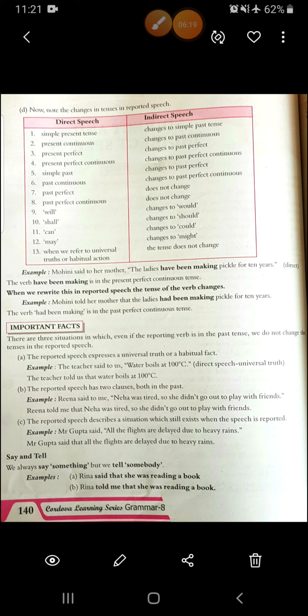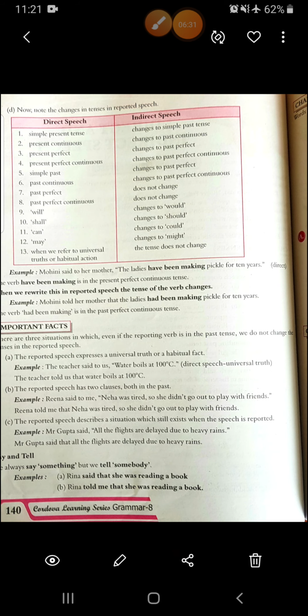Alright. Then will changes into would. Shall changes to should. Can changes to could. May changes to might. And whenever we use any universal truth or any habitual action, meaning something that you do on a daily basis, the tense does not change.